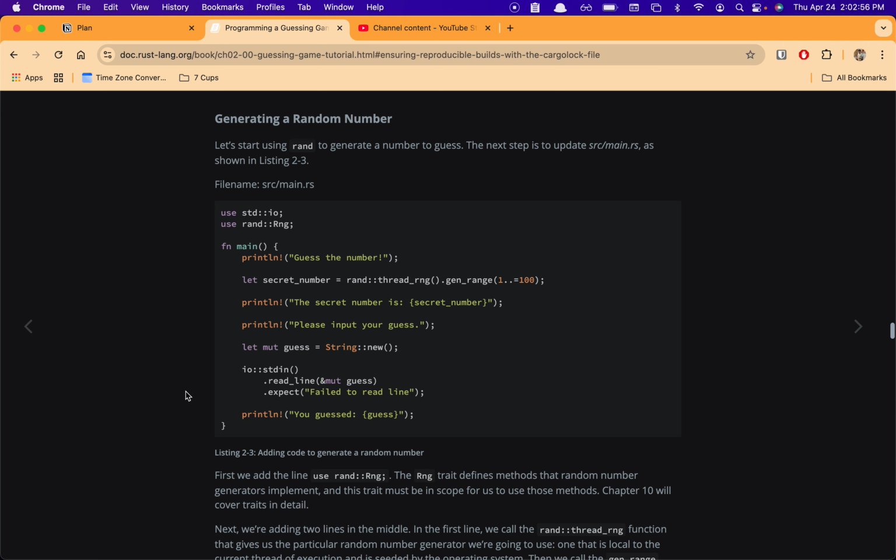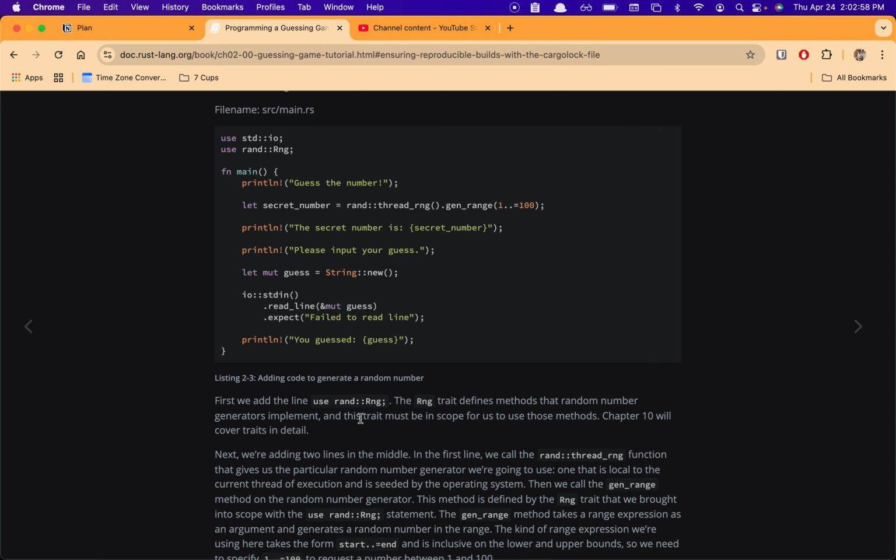Now we'll go ahead and read through what they say. First, we add the line use rand Rng, the Rng trait. It's a trait that defines the methods that random number generators implement. In this case, this is one random number generator, and this trait must be in scope for us to use those methods. So we have to have this in scope in the program. Chapter 10 will cover traits in detail.